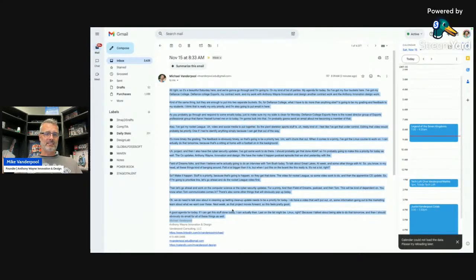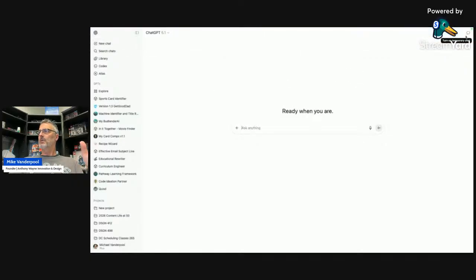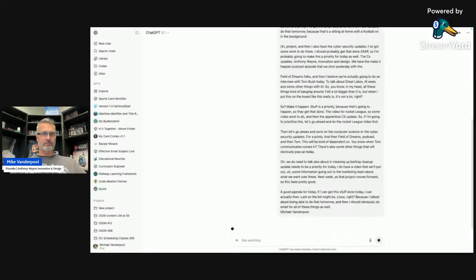So I'm actually going to take this and copy this, and I'm just going to throw it into ChatGPT. I do use the paid version of ChatGPT, but I think it would work with the free model. It would also work with all of your other AIs, large language models that help you process text. So all I'm going to do is say, help me prioritize my day. Give me a checklist. And here we go. I just do something like this.